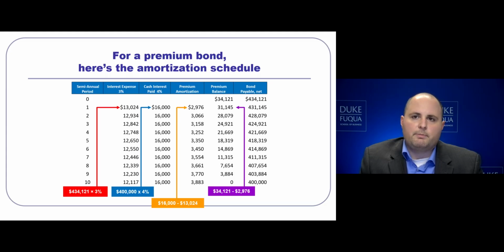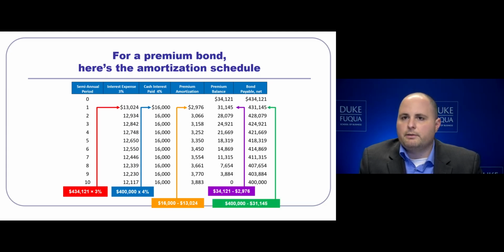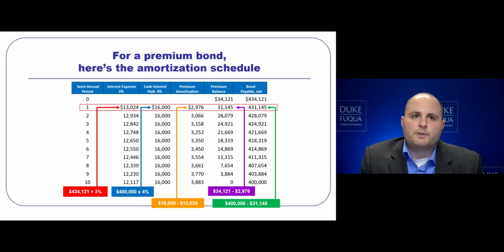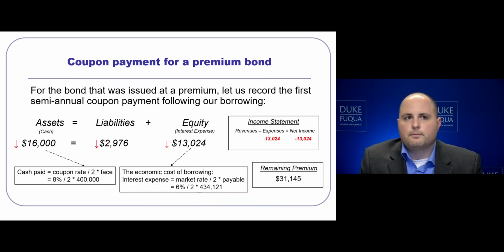This will reduce our premium balance, which will similarly reduce our total bond payable net over the life of the bond. Again, looking at period 10, you can see that our bond issued at a premium will eventually arrive down to the face value of 400,000, similar to how the discount bond was as well. Let's zoom in on the first semi-annual payment to record the accounting transaction.